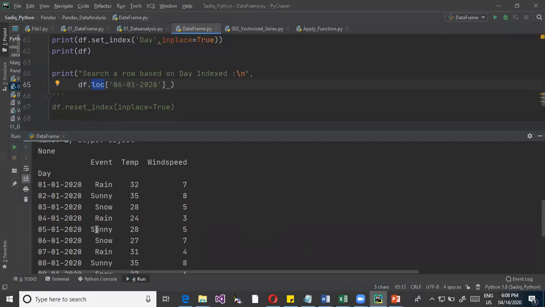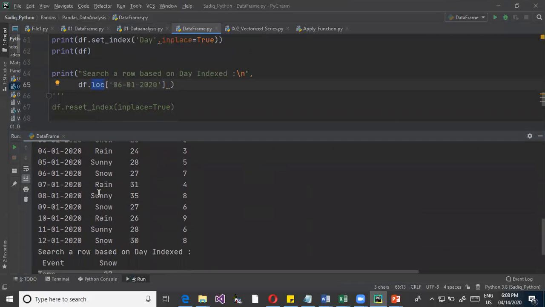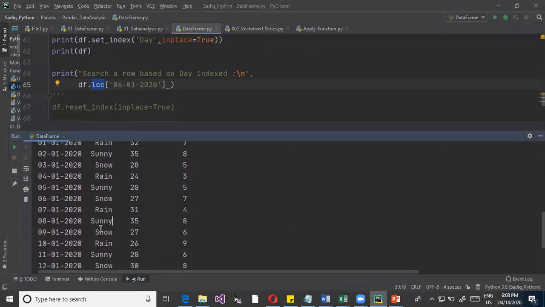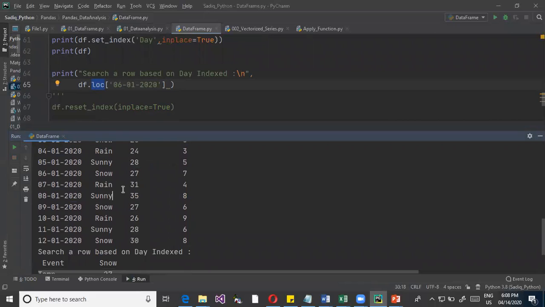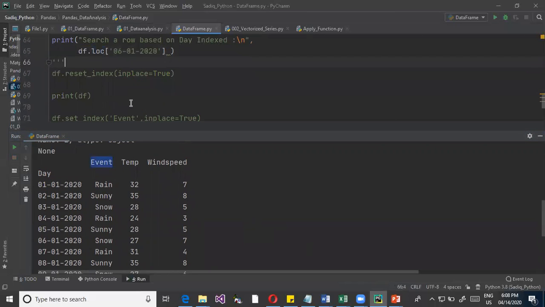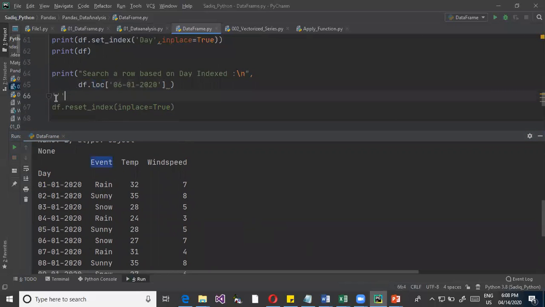what if I go for non-unique values? For example, when you look at this particular event and temperature, all these values are repeated. Let us take an example. In the event, we have rain, it is repeated. Sunny, again there is a sunny repeated. I want to know on which days it rained. So now, instead of defining the index on the day, I'll define the index on the event.